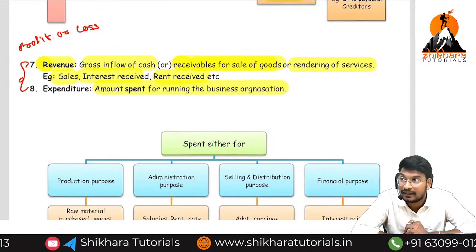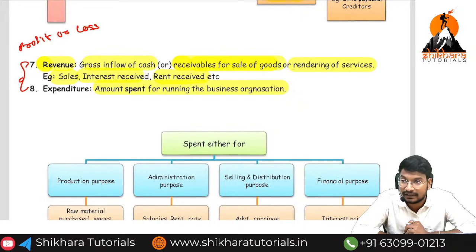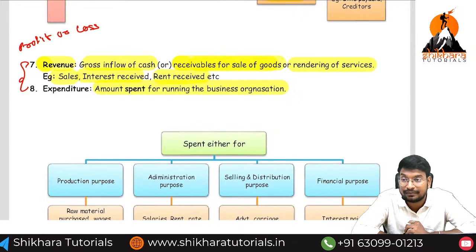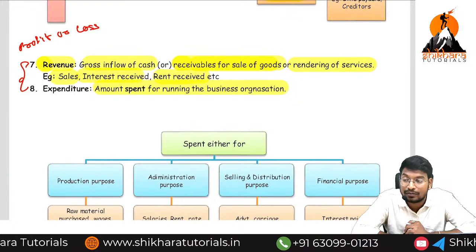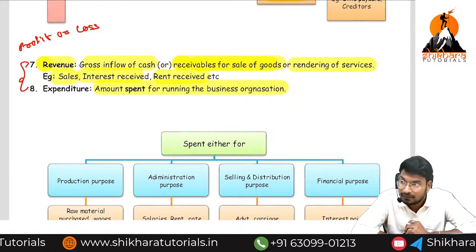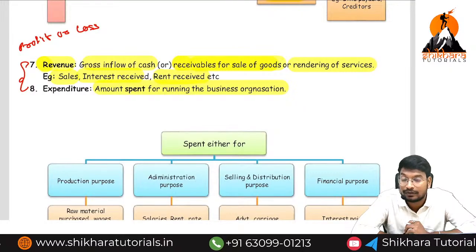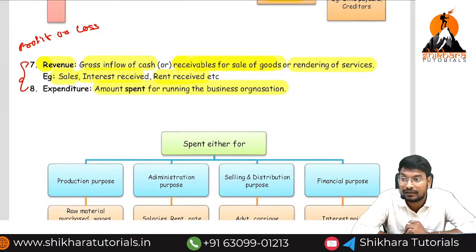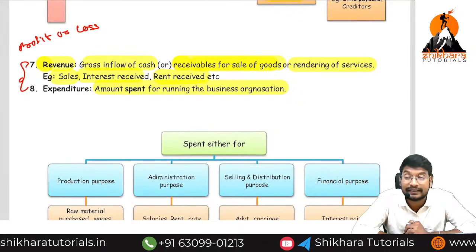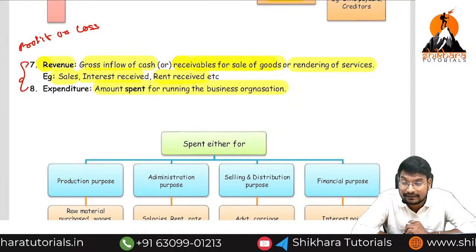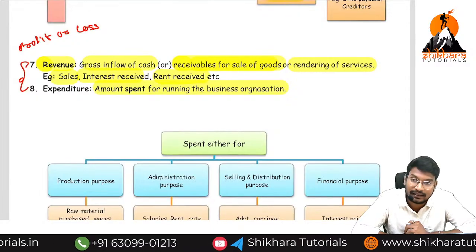Then after, debit balance increases means debit. Debit balance decreases means credit. Credit balance increases, credit. Credit balance decreases, debit. Then after, further debit balance, opening balance will be on the debit side. What we need to write? To balance brought down. Further debit balance, closing balance will be on the credit side. What we need to write? By balance carried on. Further credit balance, opening balance will be on the credit side. What we need to write? By balance brought down, to balance carried on.